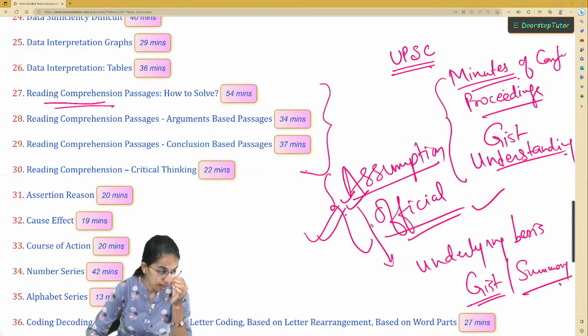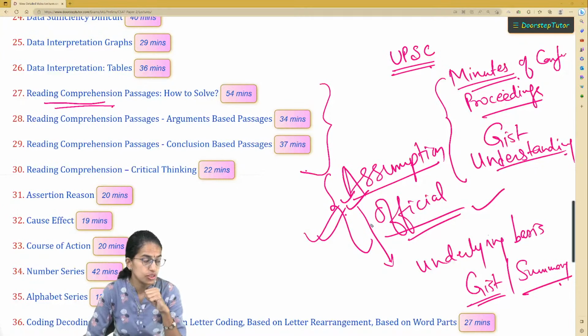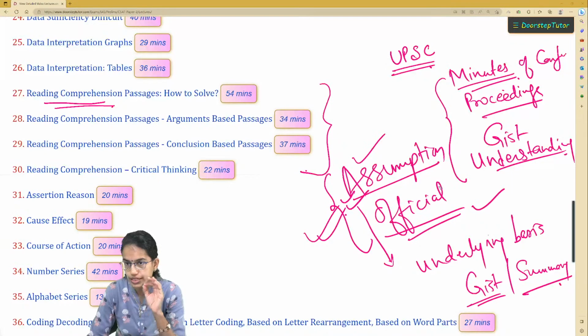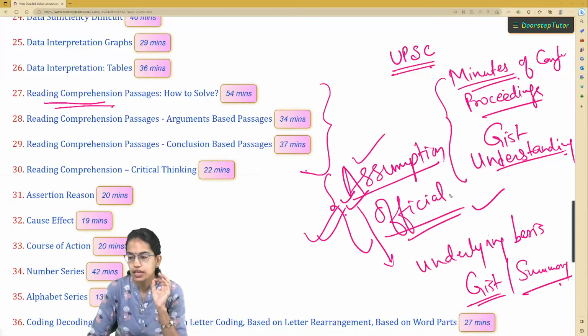Usually in other sections, when you have questions on assumptions, it is about revealing something hidden. But with UPSC, classically, when there is a question on assumption, what is actually expected from students is that you are able to summarize and get the gist and the summary of it.